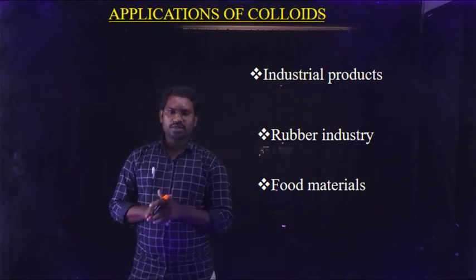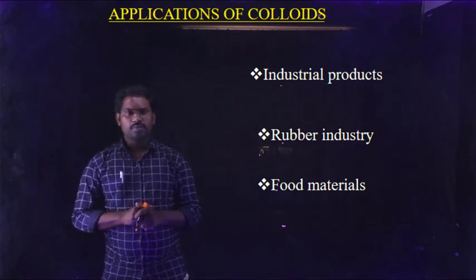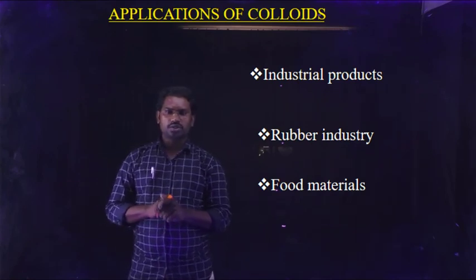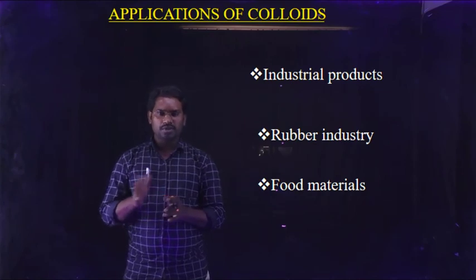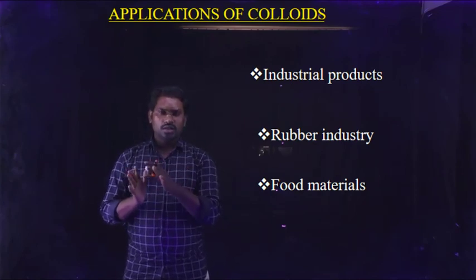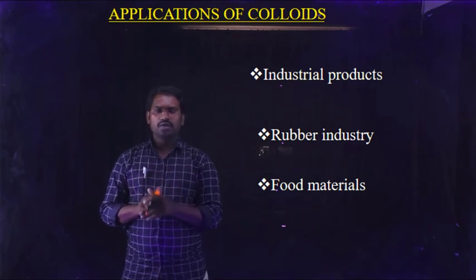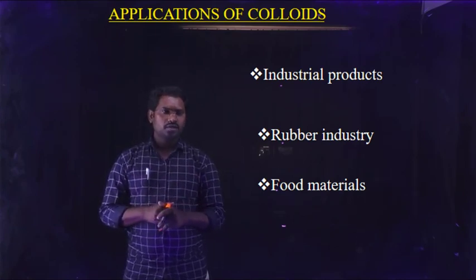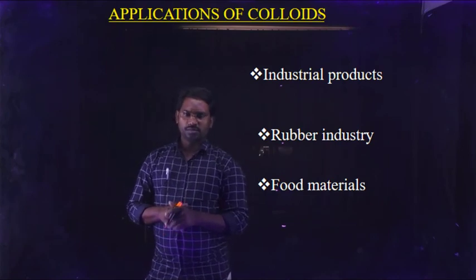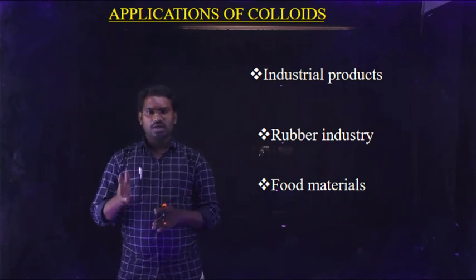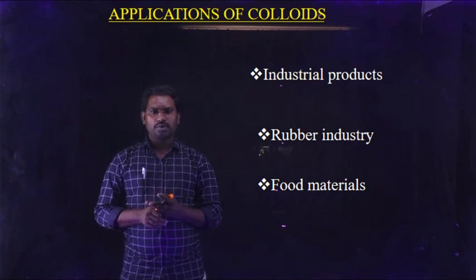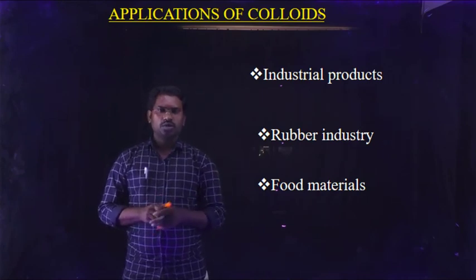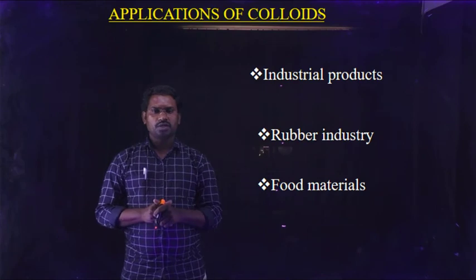Next one, the rubber industry. The rubber industry also has a wide application of colloidal solution. Rubber latex is a colloidal solution, an emulsion. Natural rubber is also prepared from rubber latex. It is an application of colloid. And finally, food materials. Many food contents are live examples of colloids, like milk, butter, vanishing creams, and other food preparations. Artificial food items are also considered in the applications of colloids.